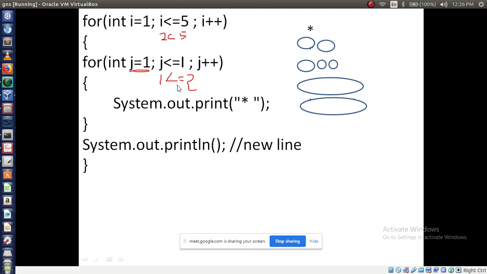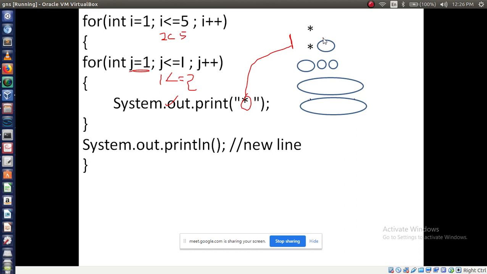Right. Now let me check this condition. Condition is true now. 1 less than or equal to 2. Condition is true. So if condition is true, execute the next line. Next line is what? To print the star. In second line, we are in here in this position. So it will going to print the first star. Second row, first column, 1 star is printed. So understand this. I value is 2, J value is 1. So second row, first column, 1 star is printed.